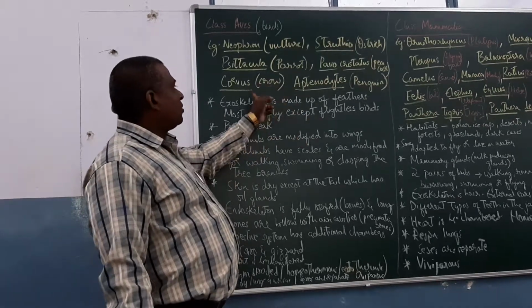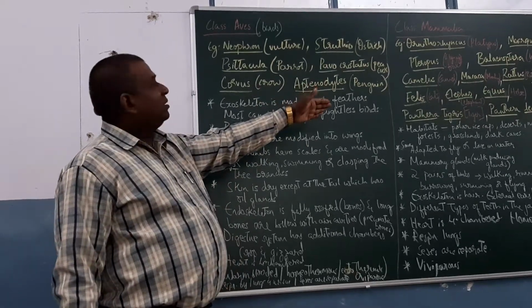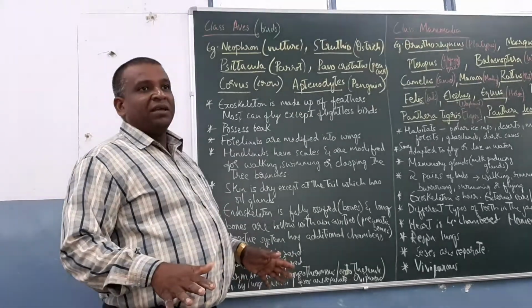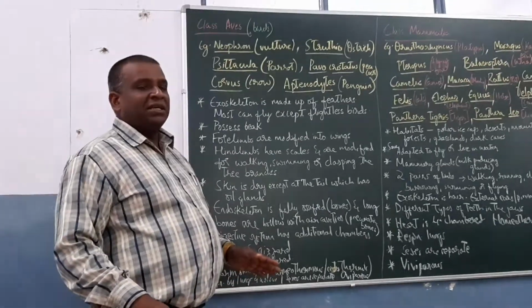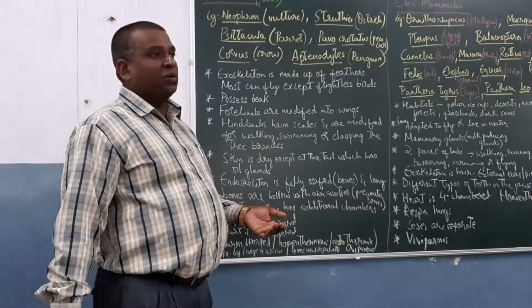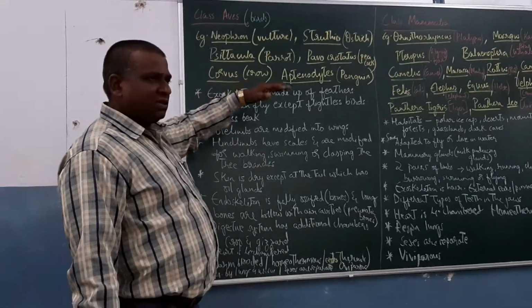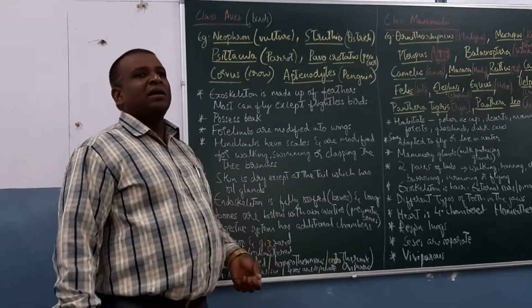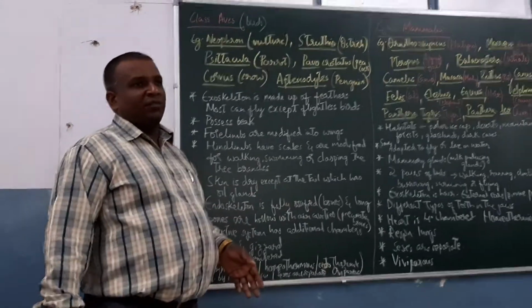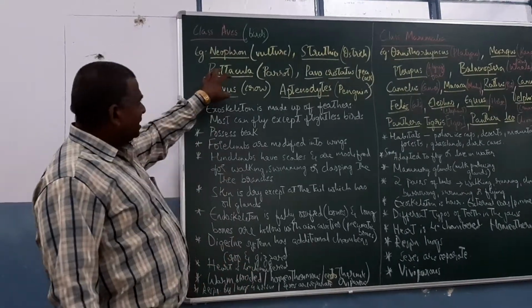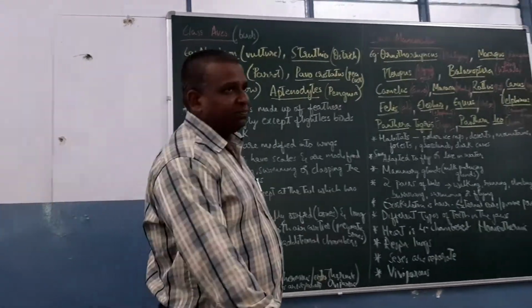Pavo cristatus, peacock. Corvus, crow. Aptenodytes, penguin. Penguins have webbed feet. They are also flightless birds, and you know about those features of the penguin. Corvus, the crow, is also a scavenger. It is found in almost all the countries of the world. So now, what are the salient features of birds?